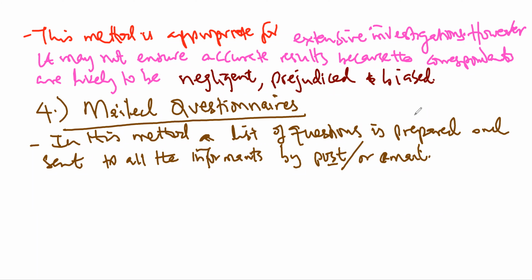Then the questionnaire is posted back through the post office, sent back by email, or the investigator can pick it up later. The key thing is that this list of questions is responded to by the informant in the absence of the investigator. That's what you call a questionnaire.